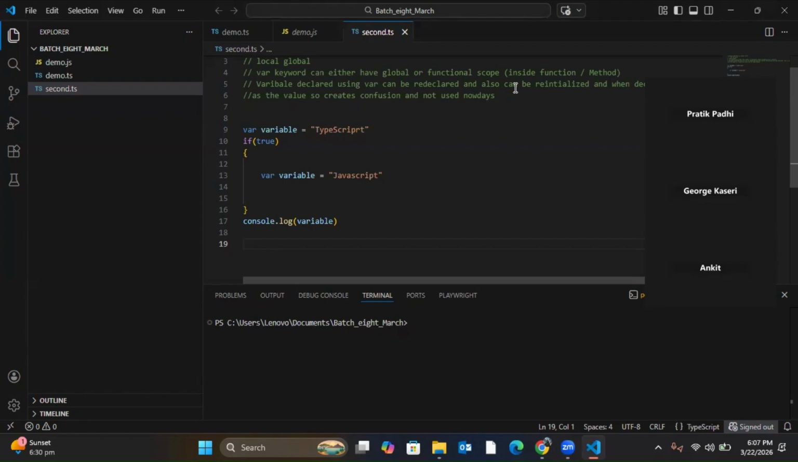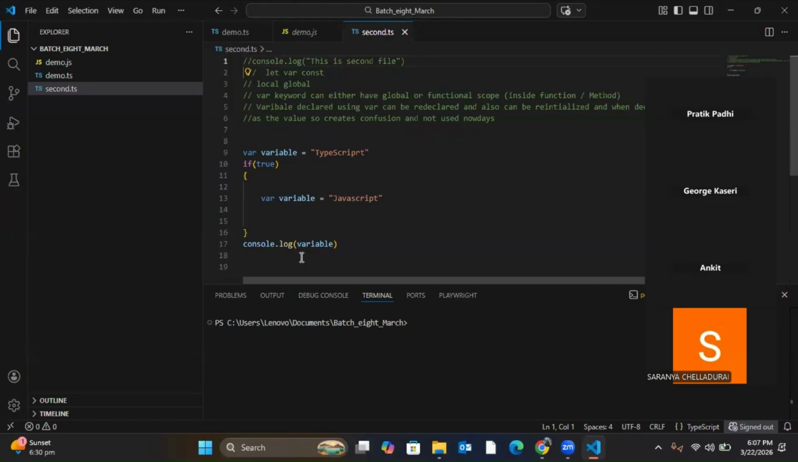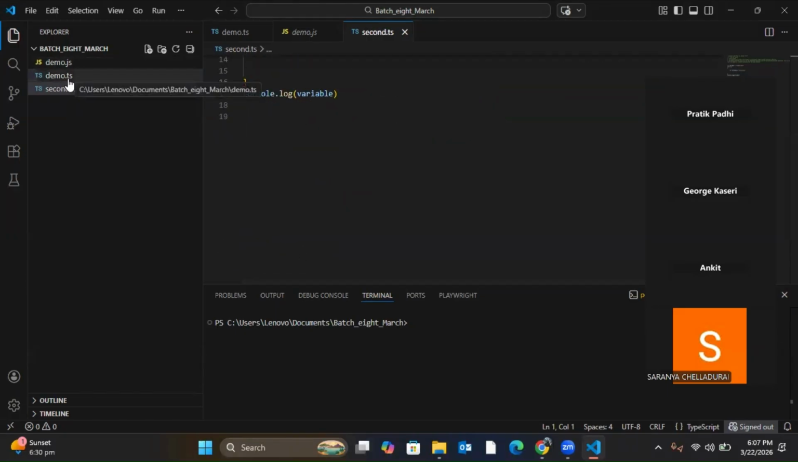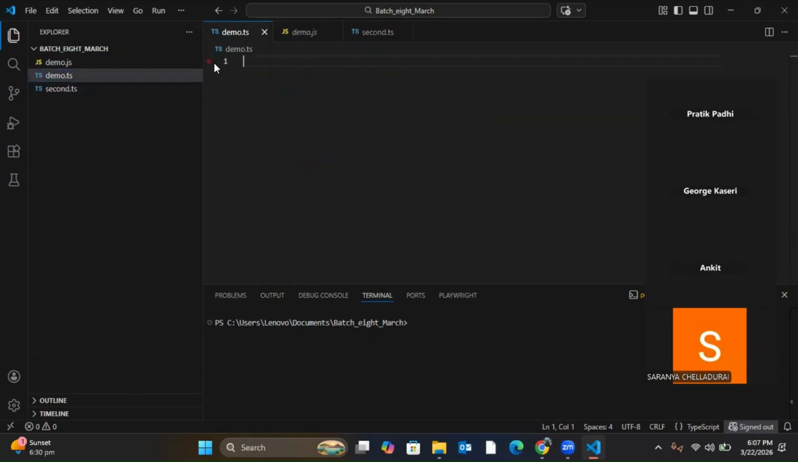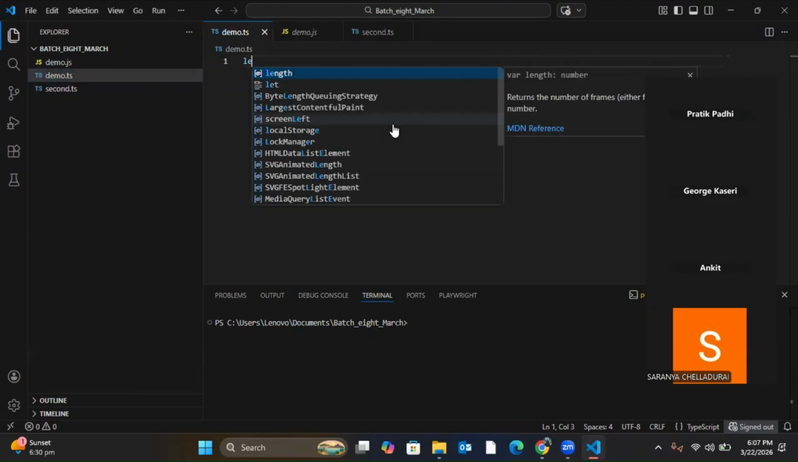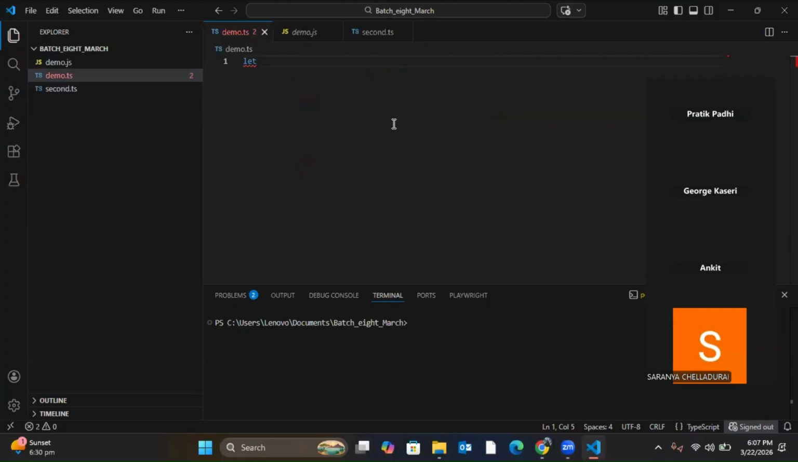Now, I have to tell it which type of value you can store at the time of declaration. Let's see that. What we learned yesterday: let A is equal to 9. Here I'm using the let keyword. When I assign A is equal to 9, that means I'm assigning a numeric value. I'm not assigning a string value to it.